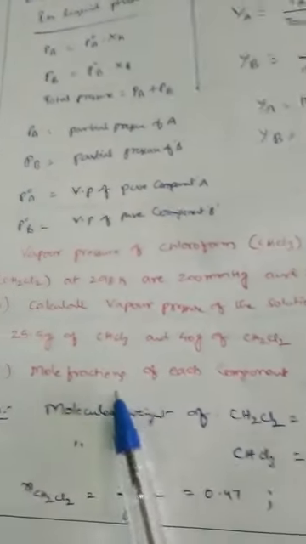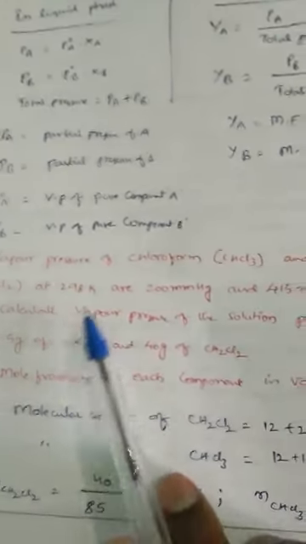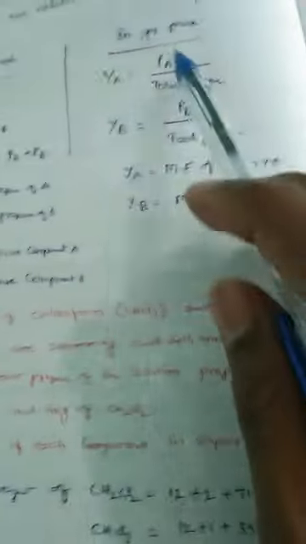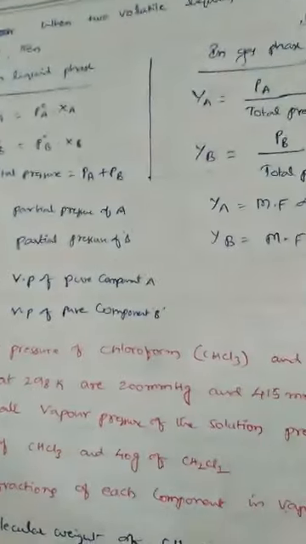Second bit, mole fractions of each component in vapor phase. That means we have to find mole fraction of CHCl3 and mole fraction of dichloromethane in vapor phase. That means we have to use these formulas. So we have to find total vapor pressure and we have to find mole fractions in vapor phase. So first we have to find total vapor pressure.